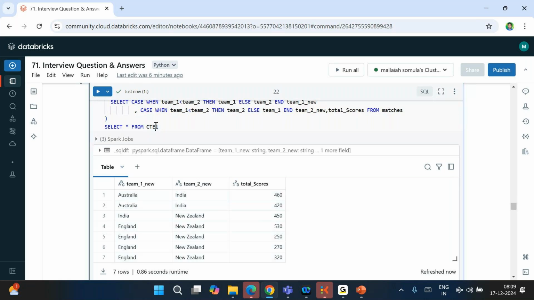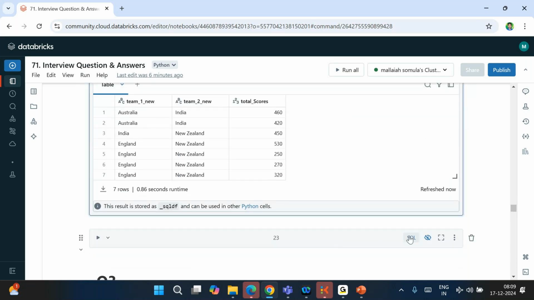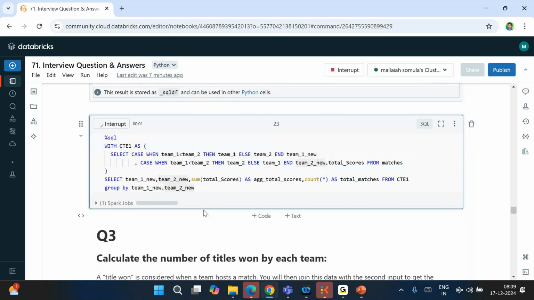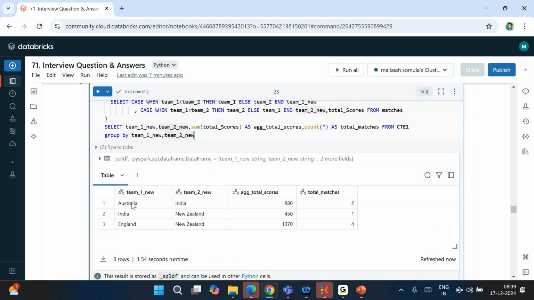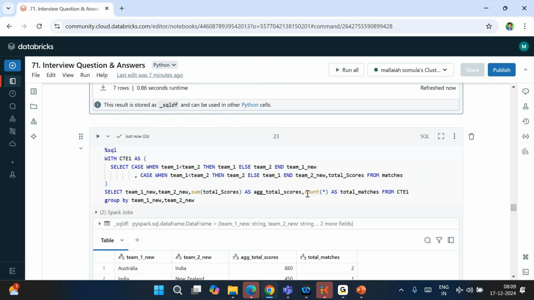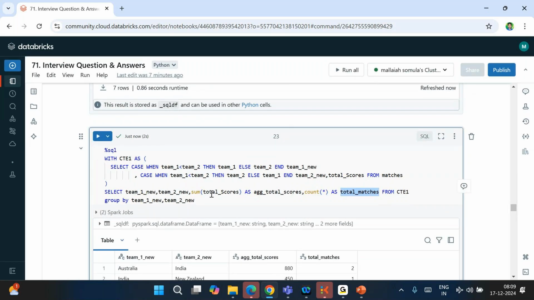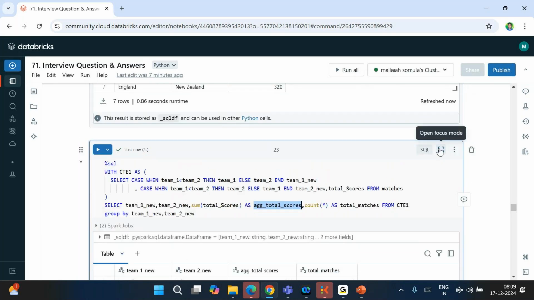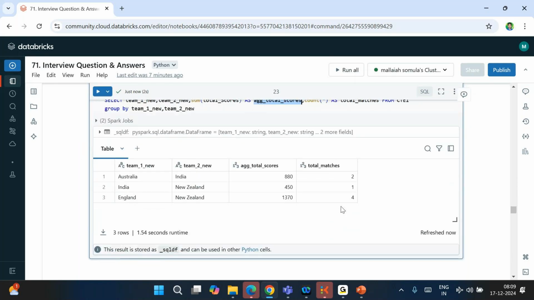So on the CTE1 directly, instead of putting select star from CTE, now what you can do is you can say select team 1 new, team 2 new, sum of total scores as the aggregate total scores, count of star as total matches from CTE1, group by team 1 new, team 2 new. Okay, so I'm grouping by team 1, team 2. When you group it, these two will come into one group. The count of records is nothing but total matches, sum of total scores is nothing but aggregated total scores. Okay, that's it. Even in SQL we discussed